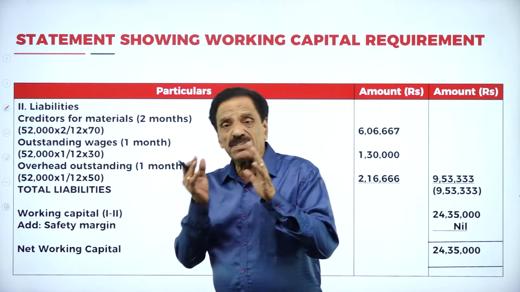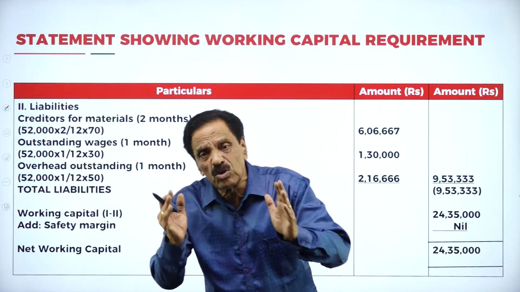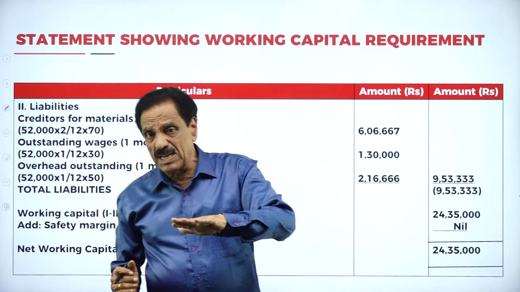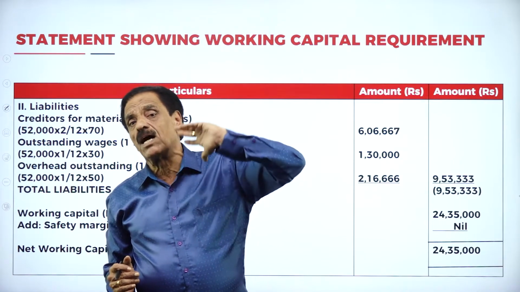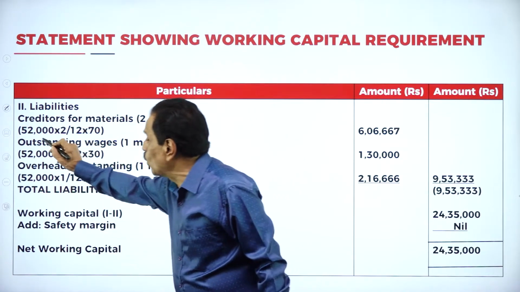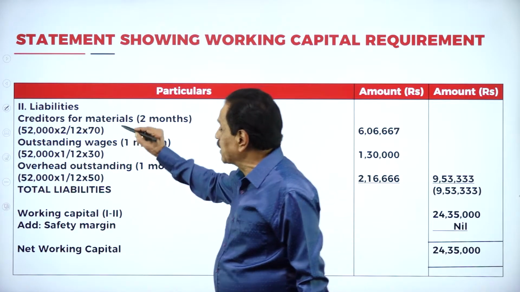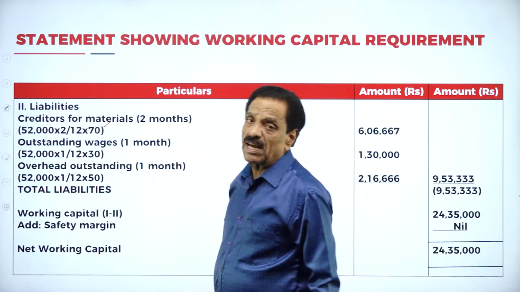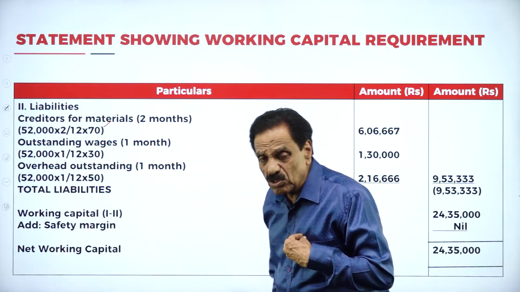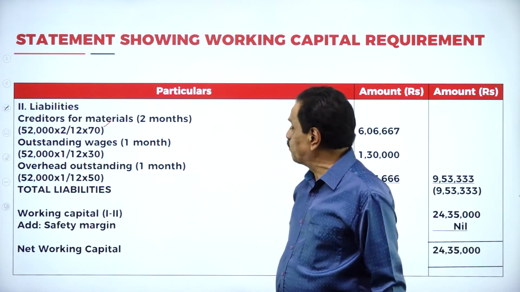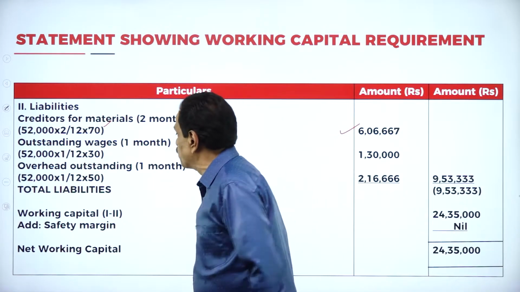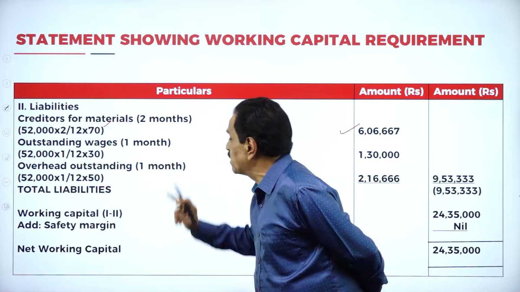We'll move on to the liabilities. Creditors. We purchase the material. You are going to pay the supplier after how many months? 2 months. What's your output? 52,000. What's the cost price of the material per unit? 50 rupees. How many months taken here? We have taken 2 months. After 2 months, we are going to pay. So it works out to 6,06,667.